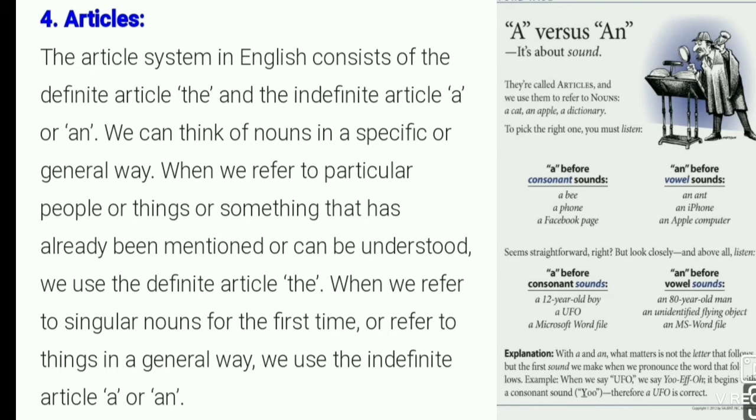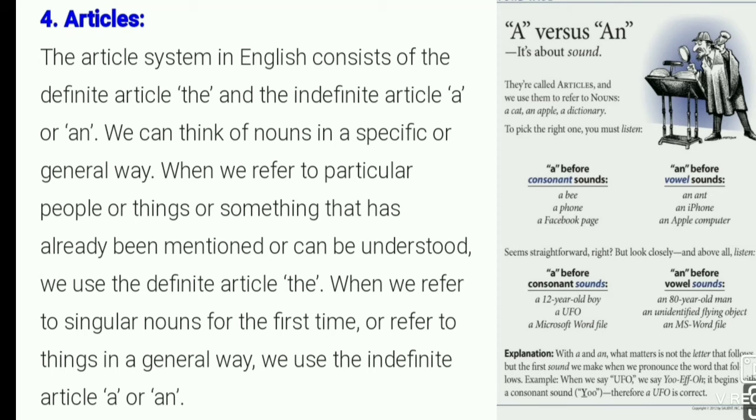Now we have to read the second determiner, that is the articles. Articles are very common in the English grammar section. From the first standard, we have read about the article. A and the are the articles. The article the is used for a specific person or specific thing, and an article a or an is used for a general person or general thing.